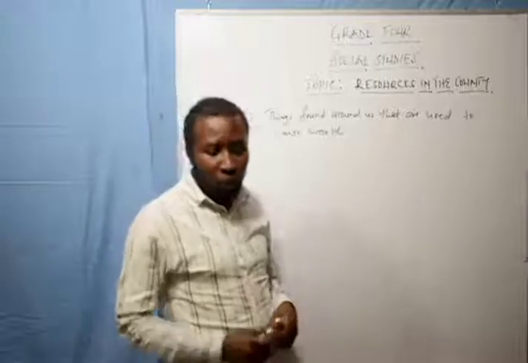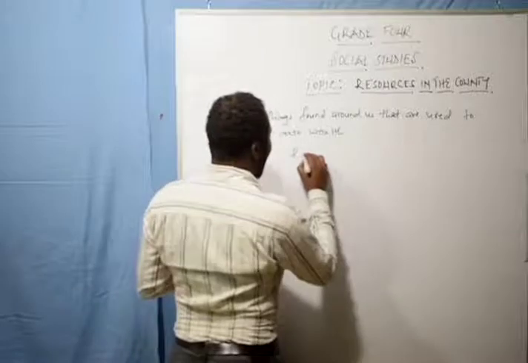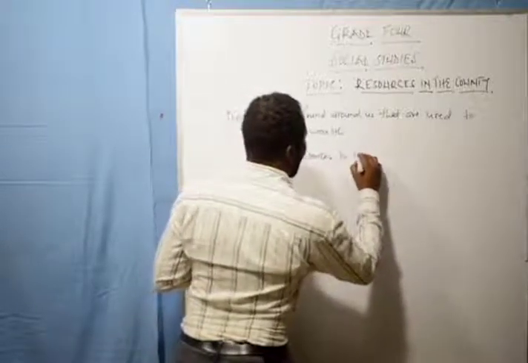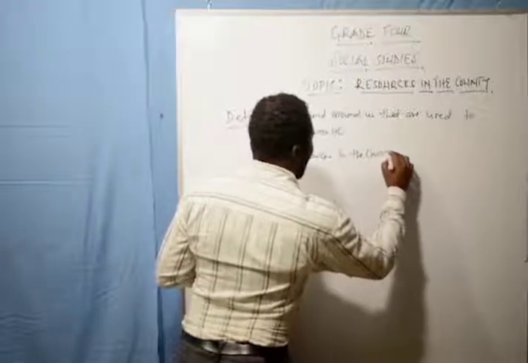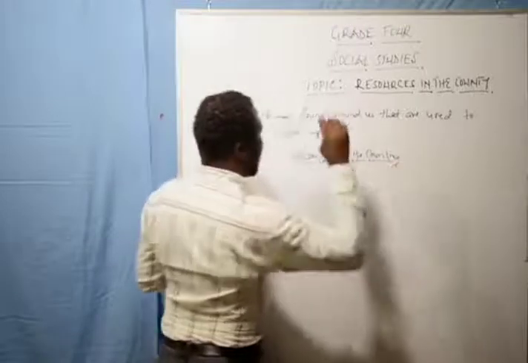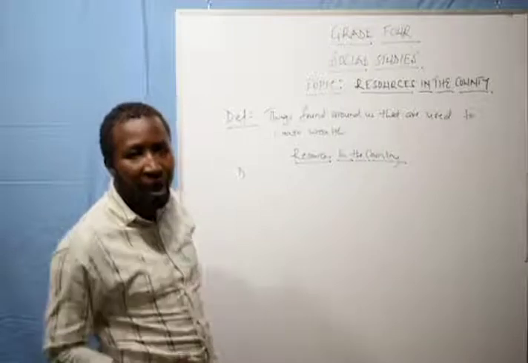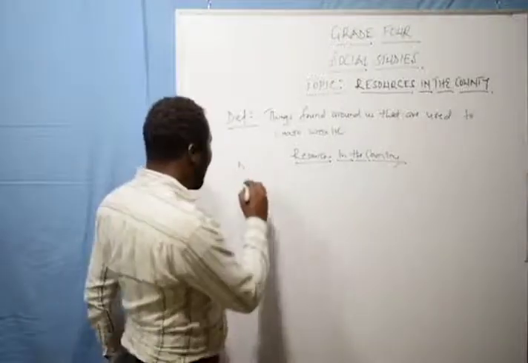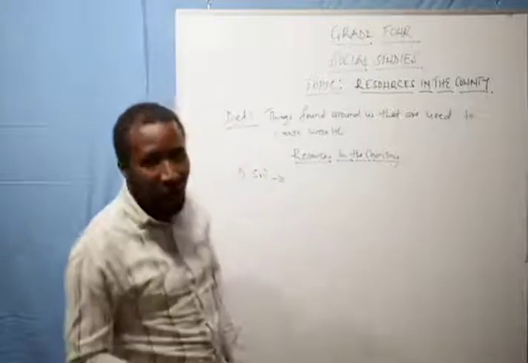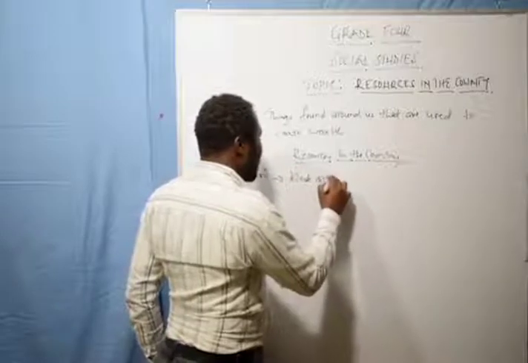For example, we look at resources in our county. We look at the resources that we have. Resources in the county. Let us look at the various resources in our county. Number one, resource that we have is what we have as the soil. Now, for us around Kajiado County, we have what we call the black cotton soil. Known as the black cotton soil.